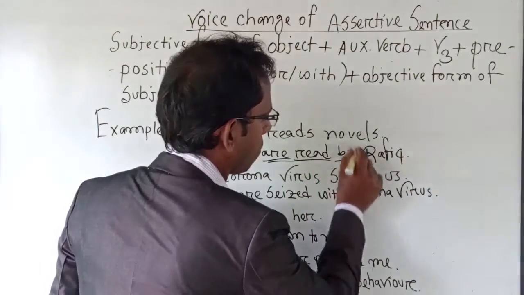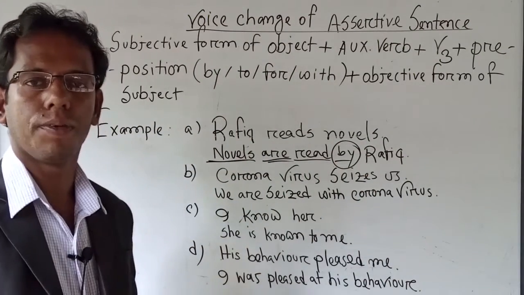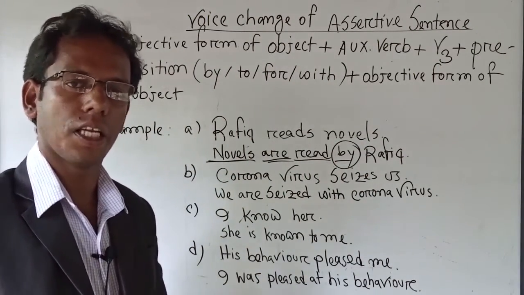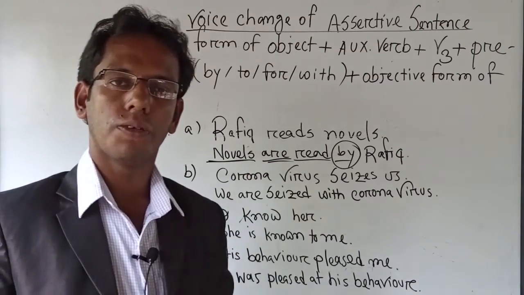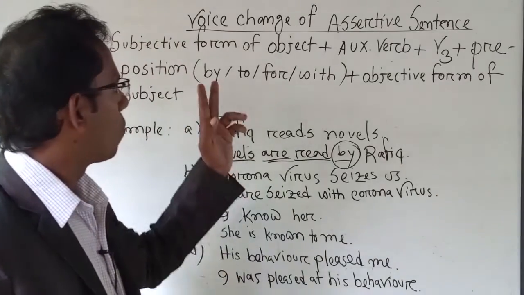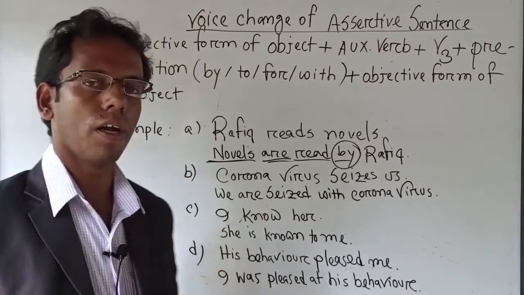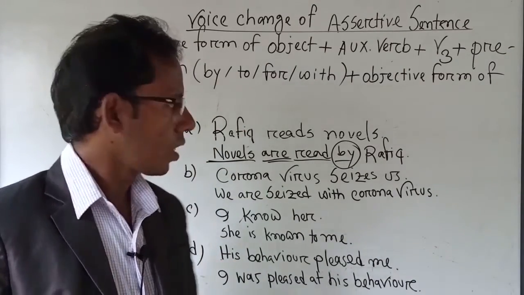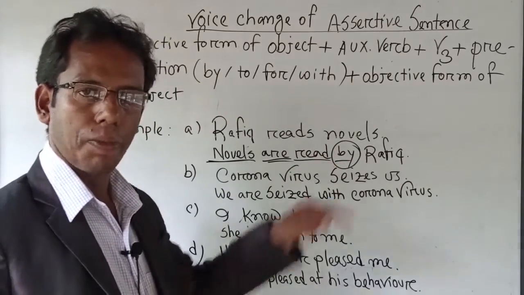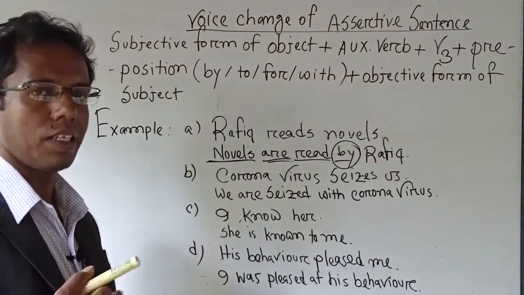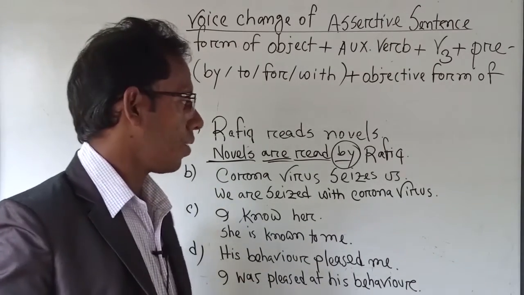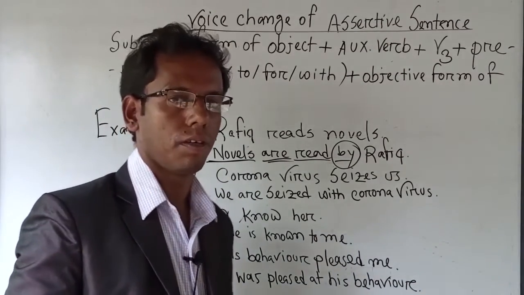Here I have used by. In general way we can use by, but in some exceptional way we have to use with, to, for, at, etc. Today the perfect use is by. So the answer I can repeat: Novels are read by Rofik. Okay, now next.